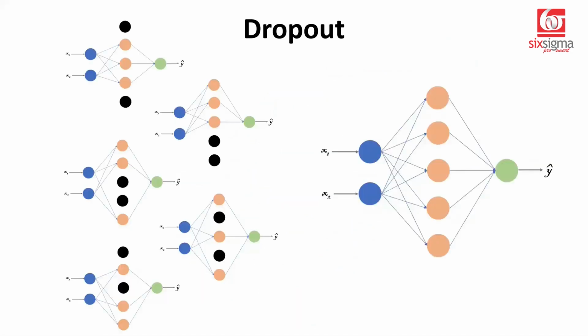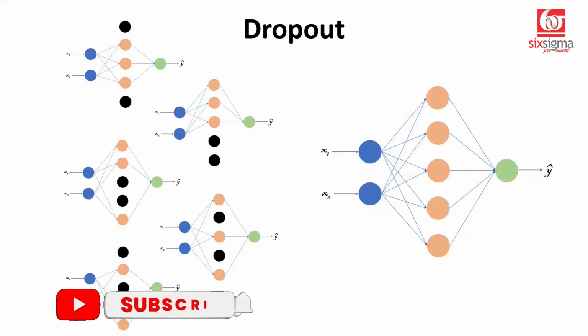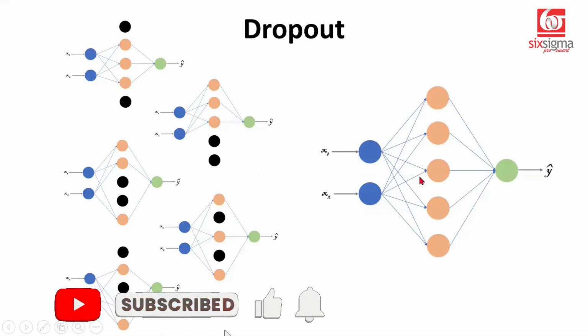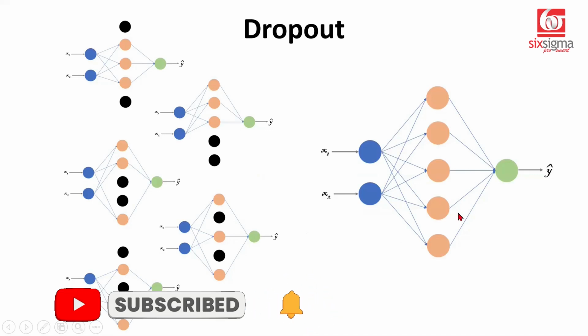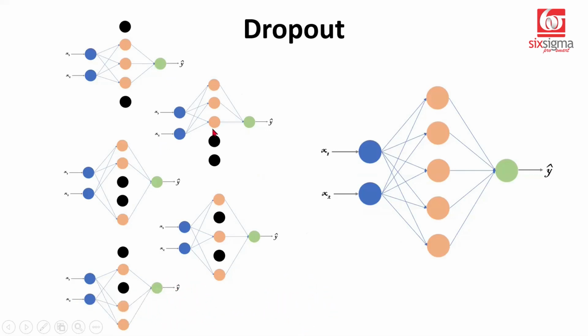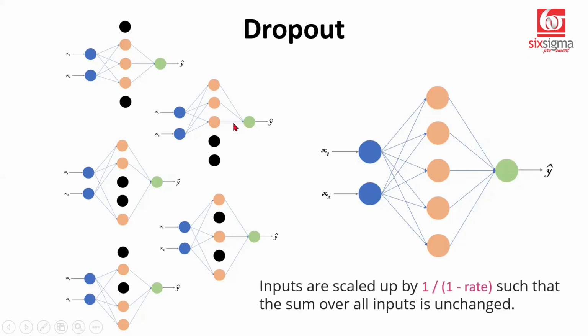Now, one minor piece that you want to understand, as I said, dropout is applied at the training stage. At the inference stage, we have all the neurons. So one fine nuance that you need to know is that, as we proceed with multiple batches, the neurons were receiving 3 inputs in our case. But at the test stage, when we don't do dropout, you'll be getting 5 inputs. So to address this, most of the packages take care of it internally. What they do is they scale up the inputs at the training stage by 1/(1 minus the dropout rate).